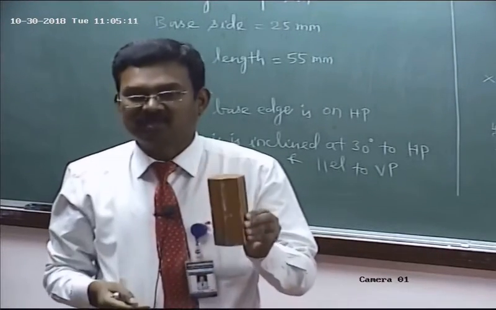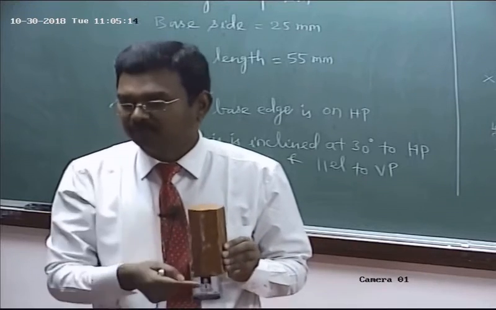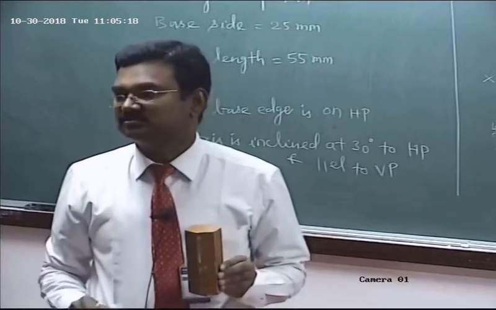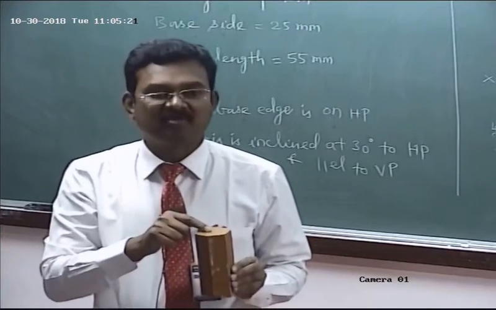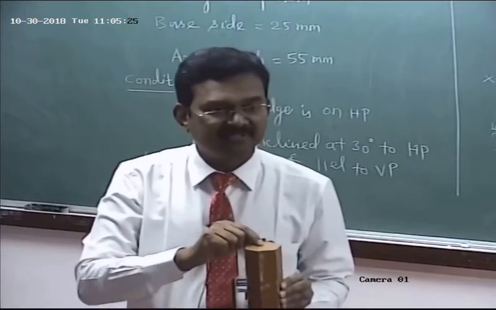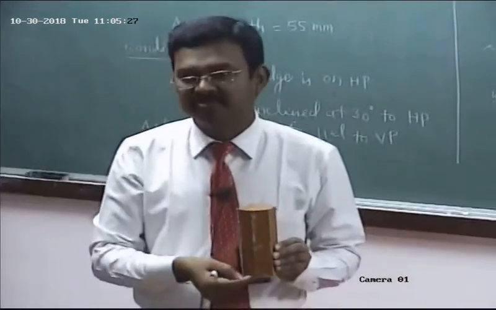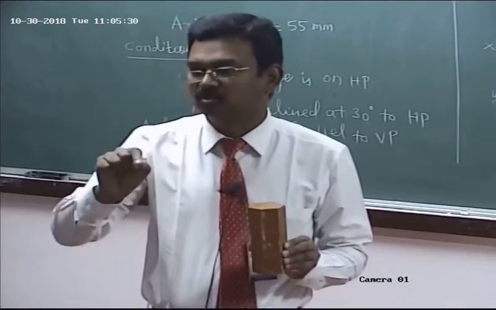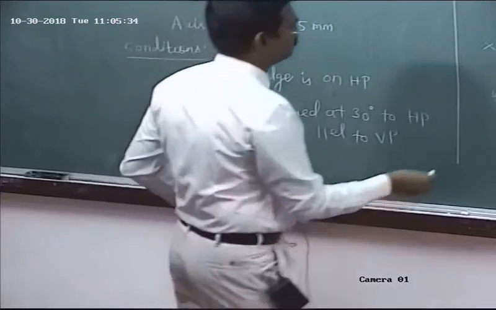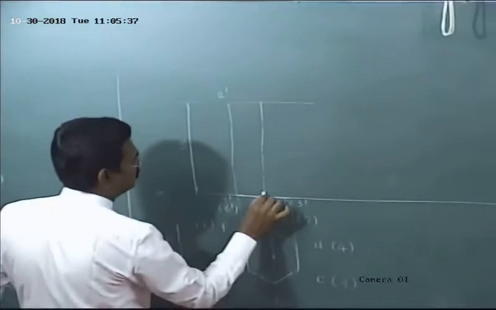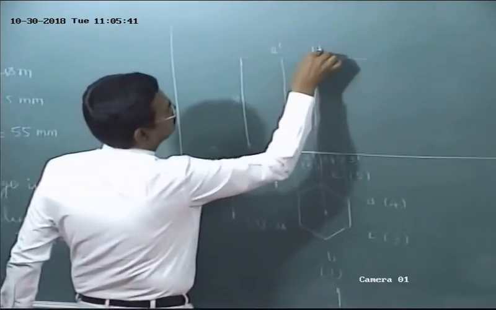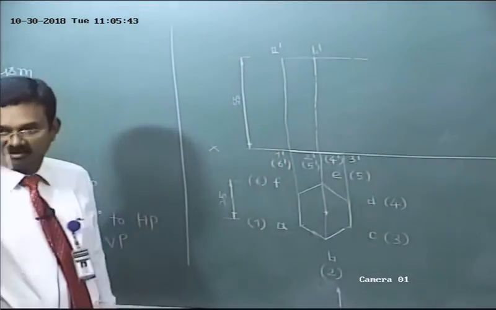The solid is having the longer edge B2. B2 coincides with the axis. The axis is an imaginary one, for our convenience we are using the axis. As per the rule, when the axis coincides with a real longer edge, you have to show only the longer edge. So B2 is a straight line. B2 lies on this, so draw a line. It cuts at B dash. It should be mentioned as a continuous line, B2.